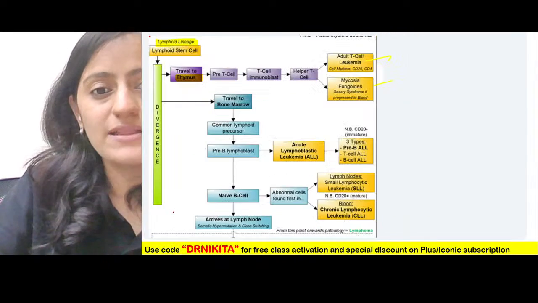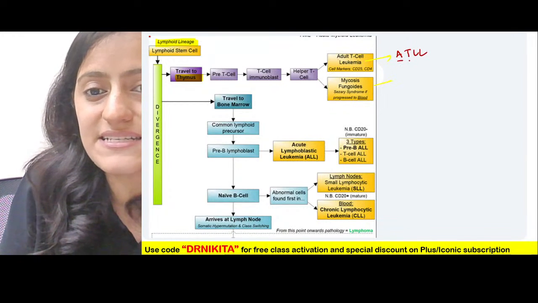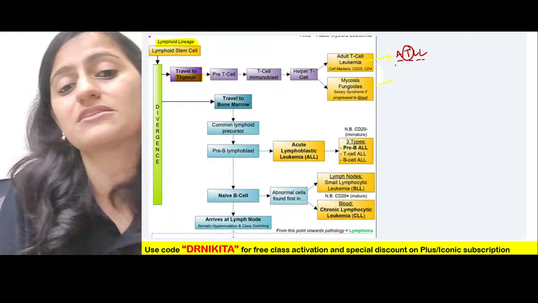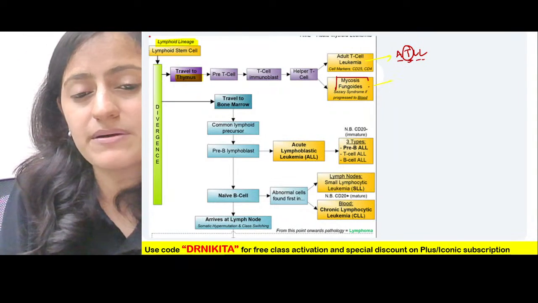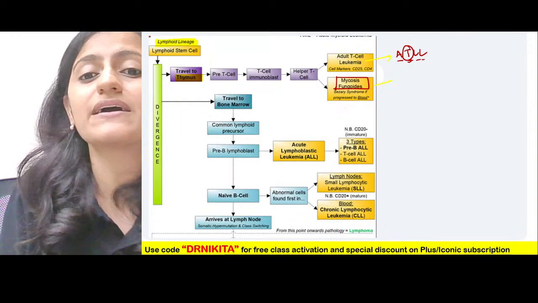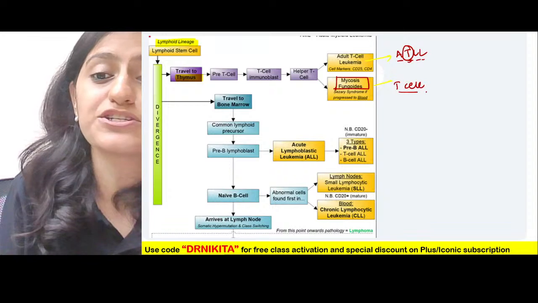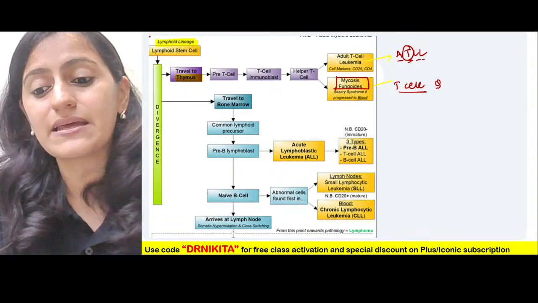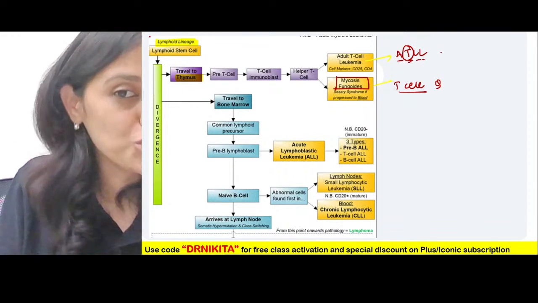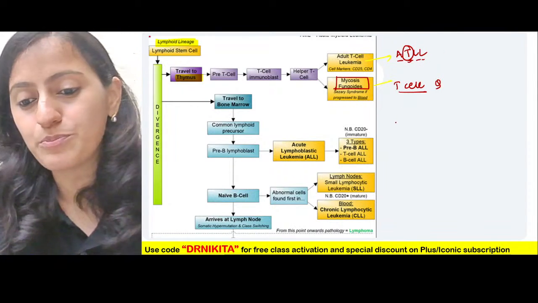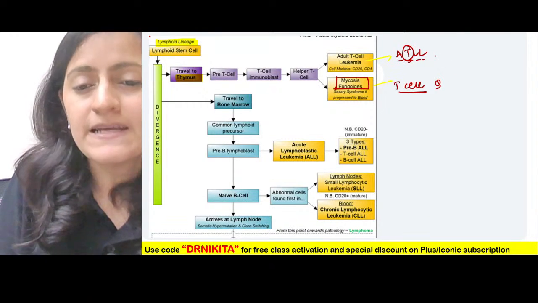In the T cell tumors, you have ATLL, the adult T cell leukemia lymphoma. As the term says, it is AT, that is the T cell. Also remember that mycosis fungoides is a T cell tumor. It's not a B cell. This is an important question. As and when I remember the important points, I'll highlight. Please make notes as you study with me.